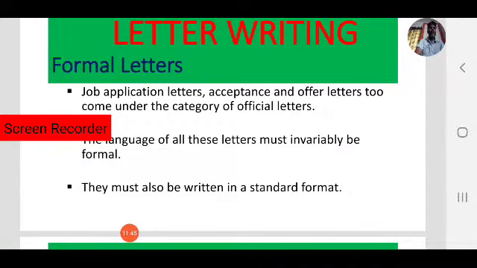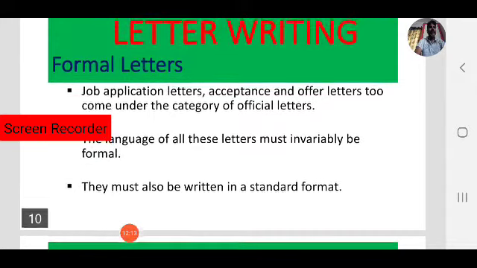They must also be written in standard format. As we have seen, there are two formats. One is indented format, the second one is block format. Generally we prefer block format nowadays.